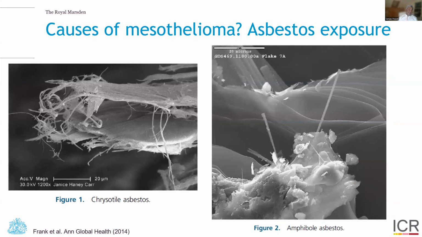And why is this distribution that we see in terms of cases? It's fundamentally due to the cause of mesothelioma, which is specifically asbestos exposure. Here you see scanning electron micrographs of the two major types of asbestos, white asbestos on the left, chrysotile asbestos, and amphibole asbestos, the blue and brown asbestos on the right-hand side.